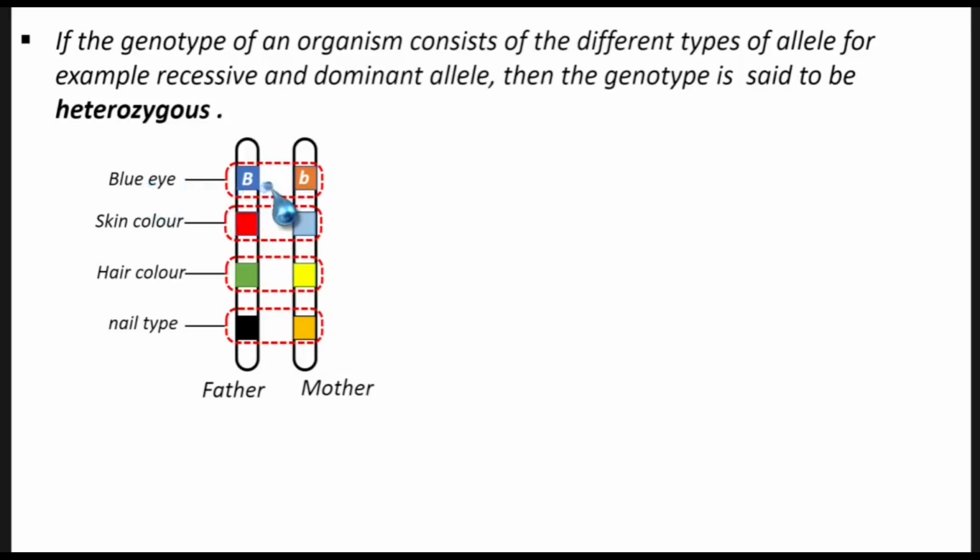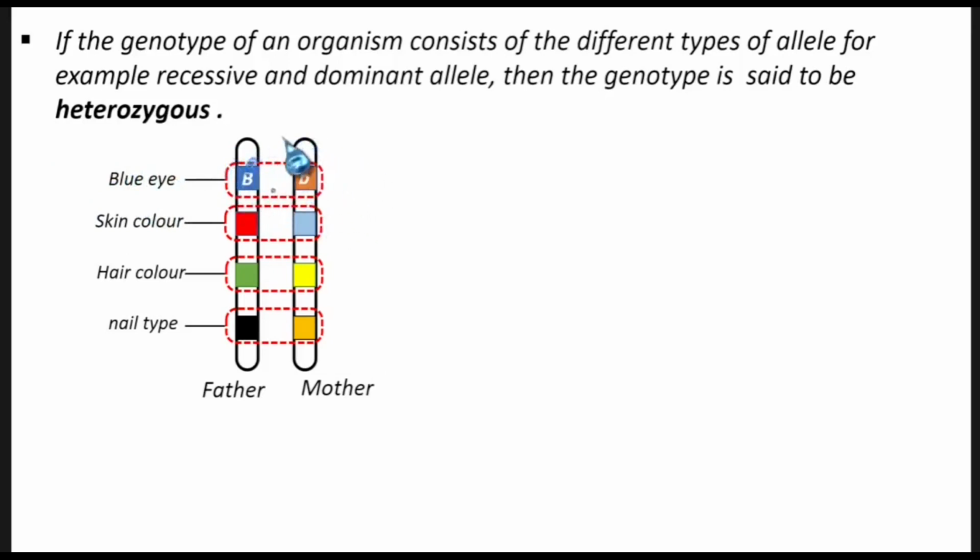Now since the genotype consists of different alleles, we have the dominant and the recessive. So these alleles are not the same, although they are controlling the same trait, in that this one is dominant, this one is recessive.